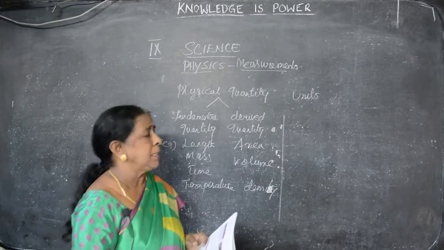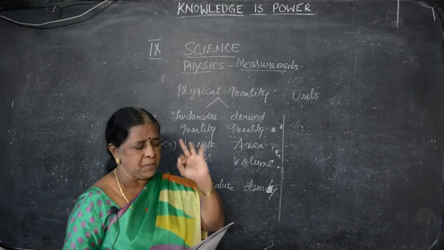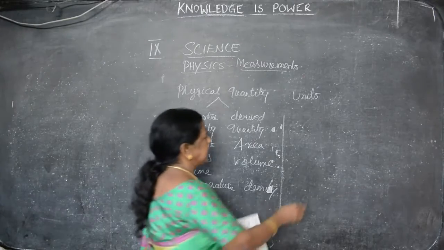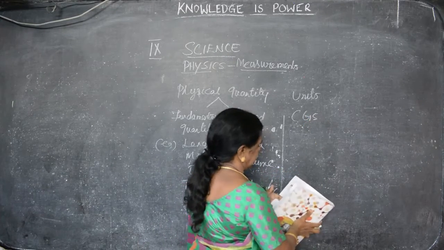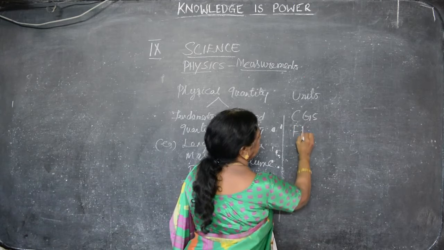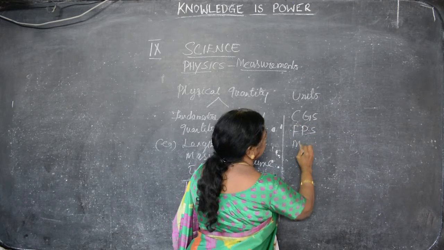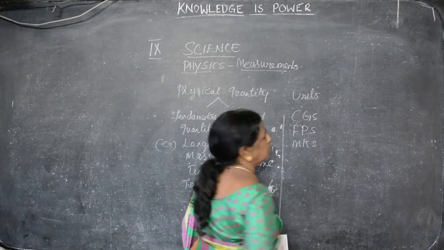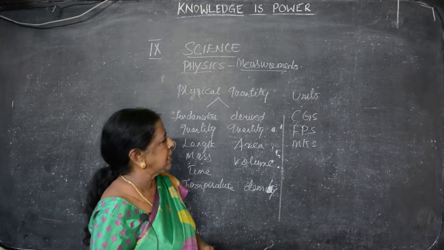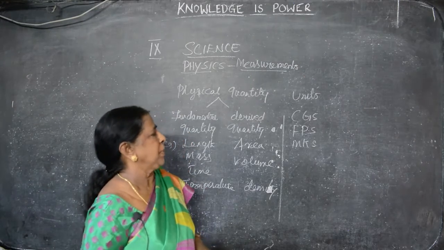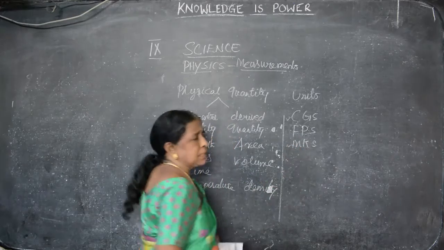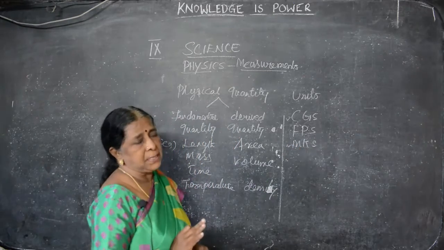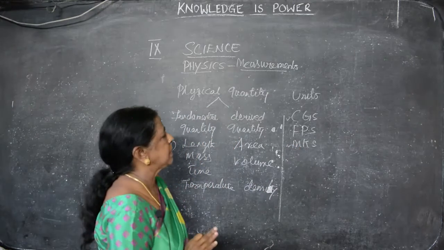In earlier times we were using 3 systems of units, that is CGS, FPS, MKS. CGS and MKS are metric systems.